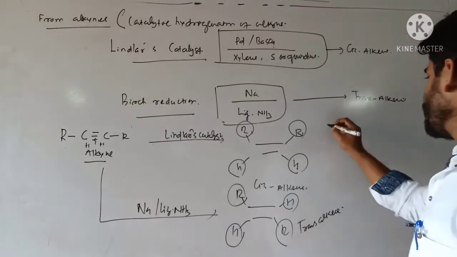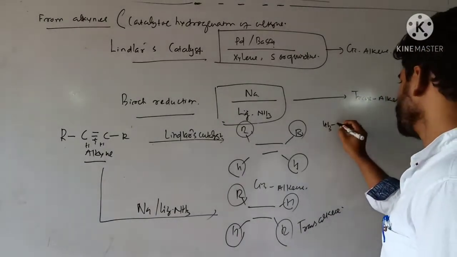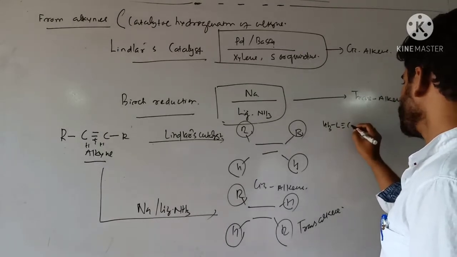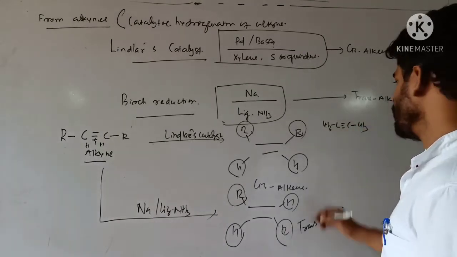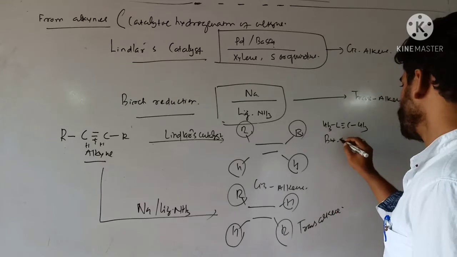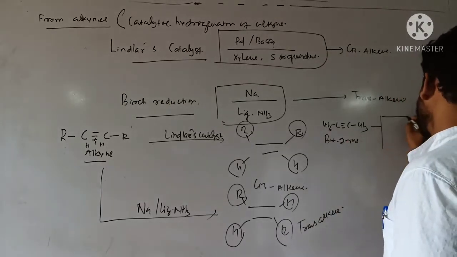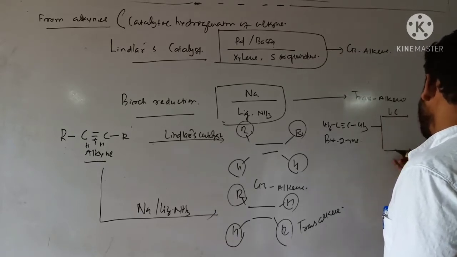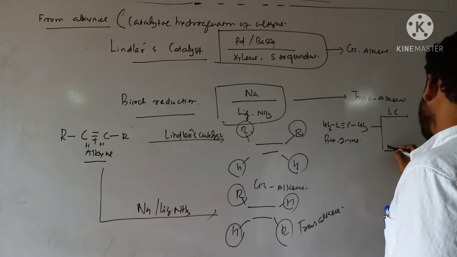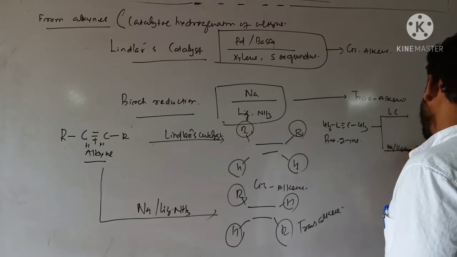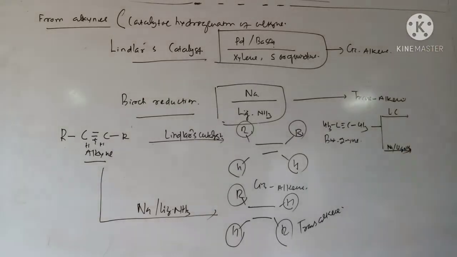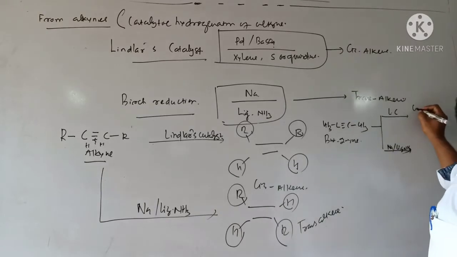Clear? Suppose one alkyne is CH3 C triple bond C CH3. This one is but-2-yne. So if I use two reagents, Lindlar catalyst and sodium in liquid ammonia, then what type of alkene am I getting over here?